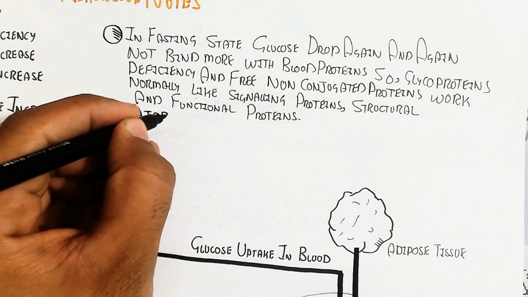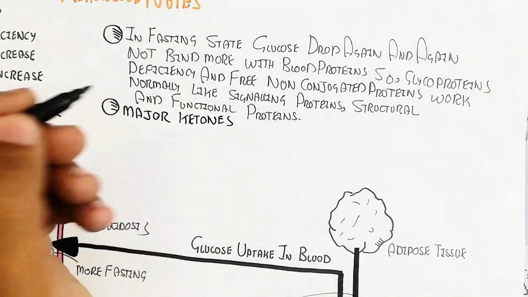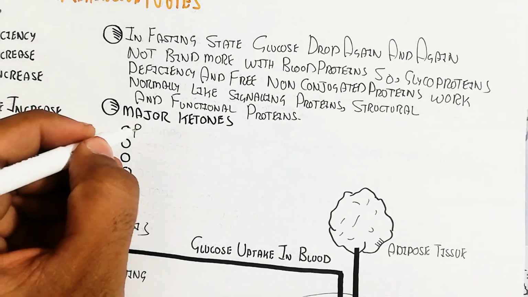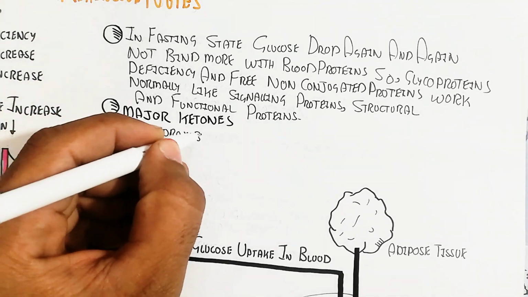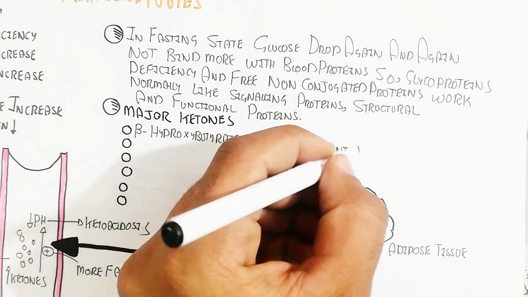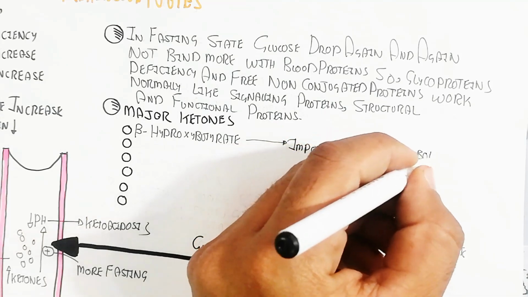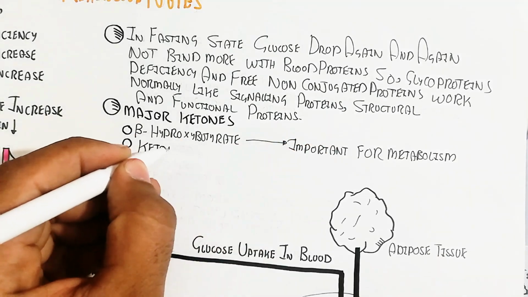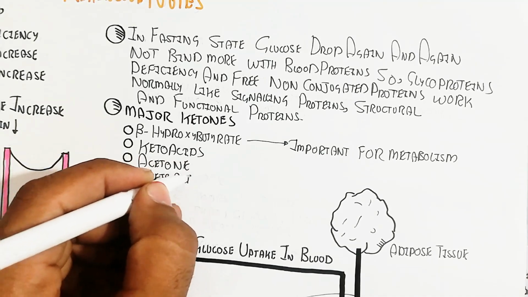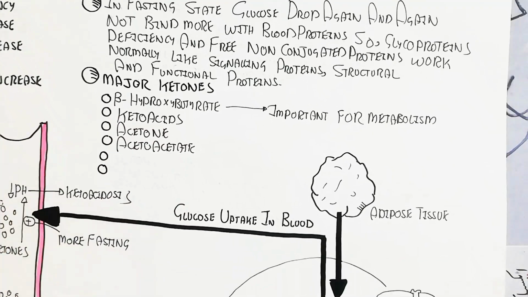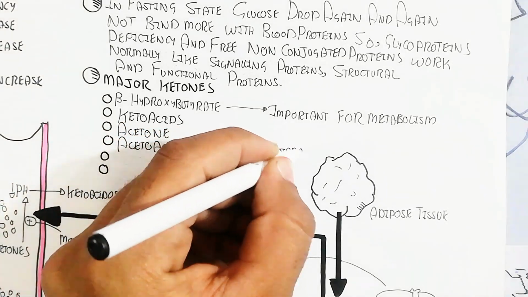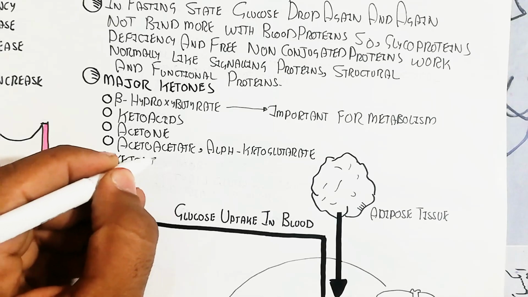In this way, the ketones will be used as energy while the glucose will remain normal in the blood. But beta hydroxybutyrate is important for metabolism, keto acid comes from the protein, acetone comes from the lipolysis, acetoacetate and alpha ketoglutarate come from the Krebs cycle and the lipolysis, and ketones lead to a more efficient source of energy than glucose.